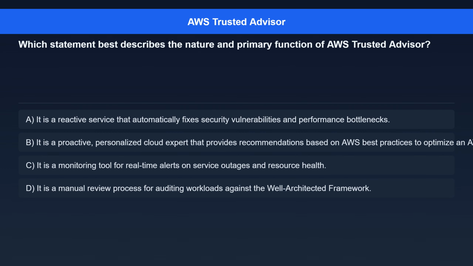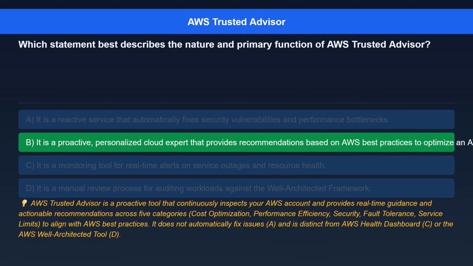Question 5. Which statement best describes the nature and primary function of AWS Trusted Advisor? Option A. It is a reactive service that automatically fixes security vulnerabilities and performance bottlenecks. Option B. It is a proactive, personalized cloud expert that provides recommendations based on AWS best practices to optimize an AWS environment. Option C. It is a monitoring tool for real-time alerts on service outages and resource health. Option D. It is a manual review process for auditing workloads against the well-architected framework.